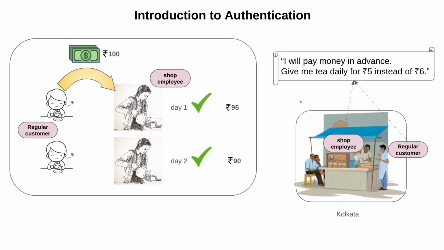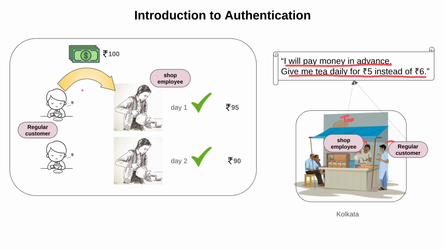Now let's imagine a story. Assume this is our tea shop, this is our shop employee, and this is our regular customer. The tea shop sells tea at 6 rupees per cup, and this regular customer takes tea every day. So they make a deal: I will pay money in advance, give me the tea daily for 5 rupees instead of 6.